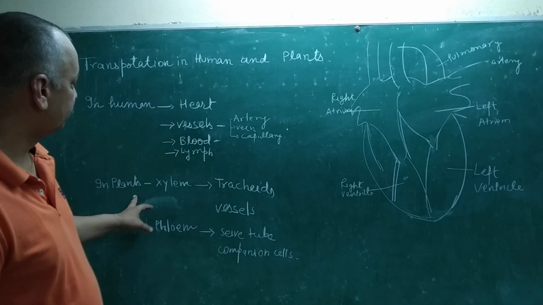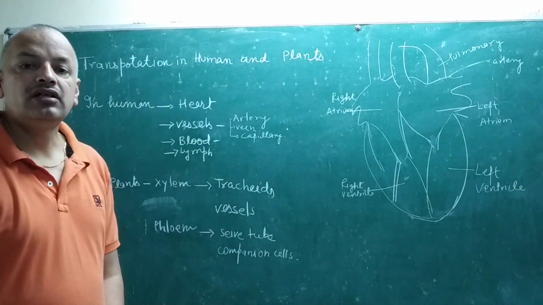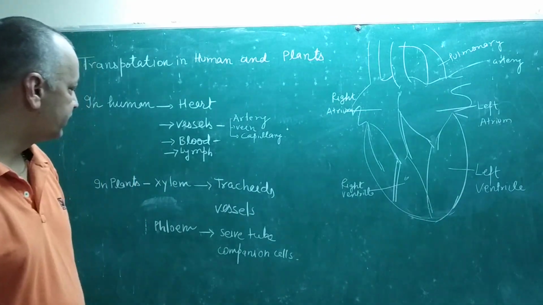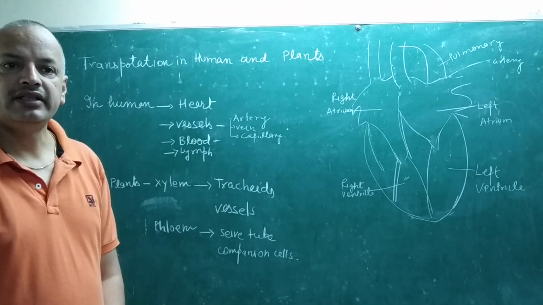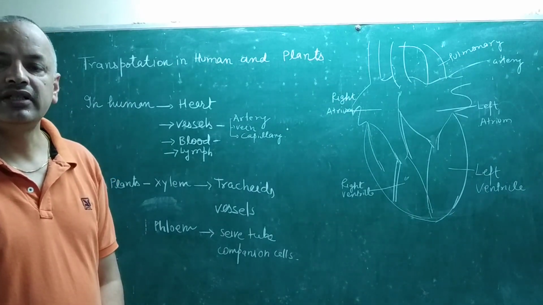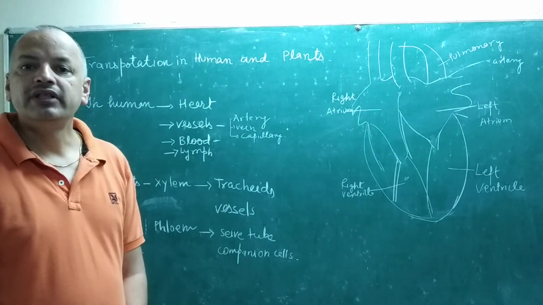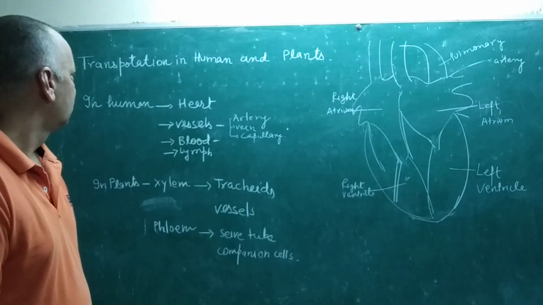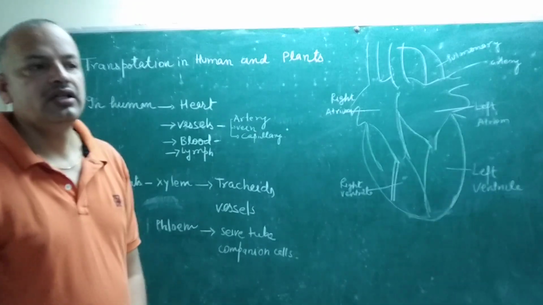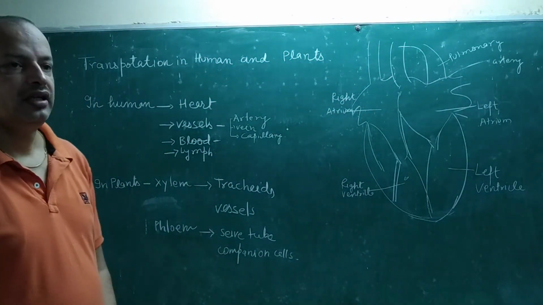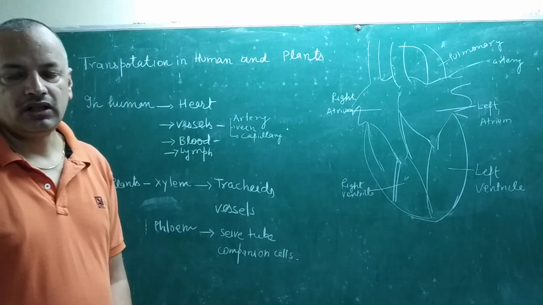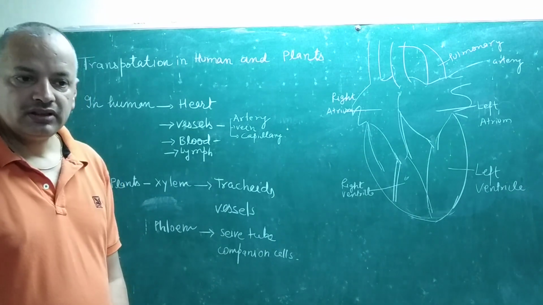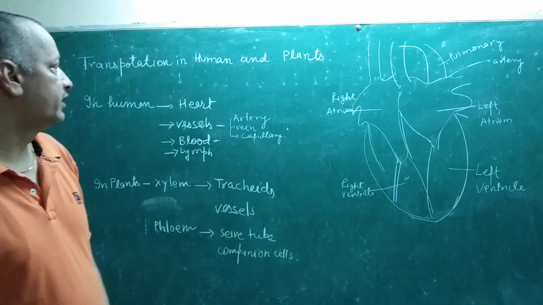And in plants there is a clear-cut separation of conductive tissues. One is xylem and the second is phloem, and they are special in transporting material from here to there as needed. First we learn about transportation in humans. In humans there is a heart, and it is a pumping organ, and all material needs to be pumped, and for this purpose there is a pumping organ called the heart.